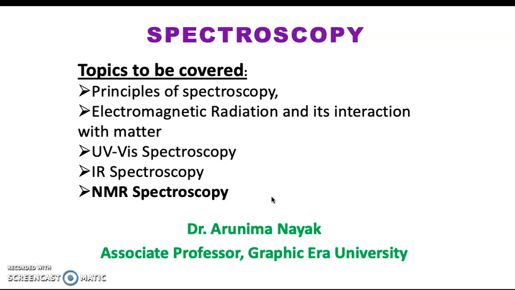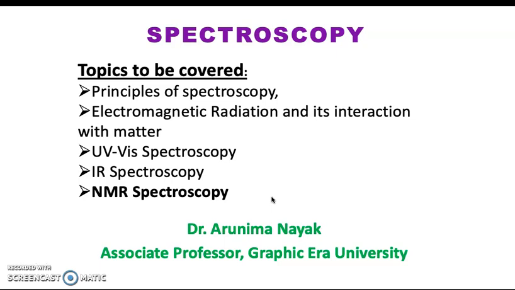So we know that the electromagnetic radiation belongs to various regions, like the UV-vis, which is one part of the electromagnetic radiation, and it belongs to the high energy region.